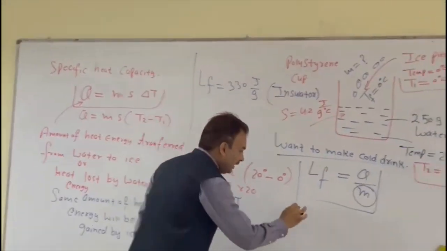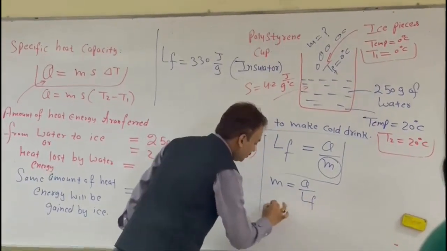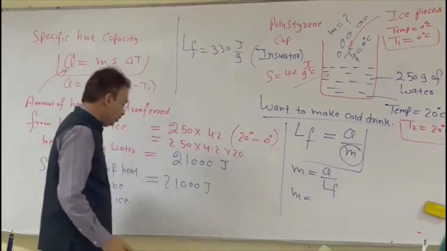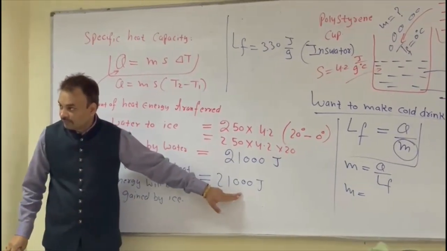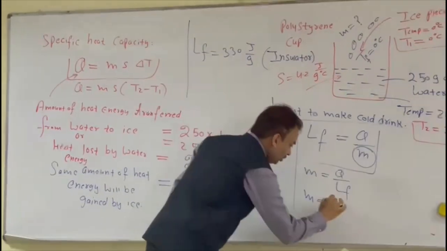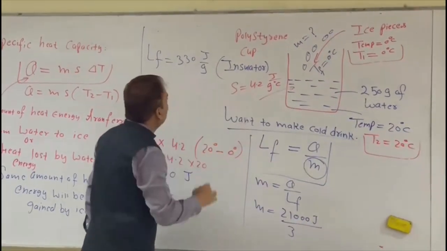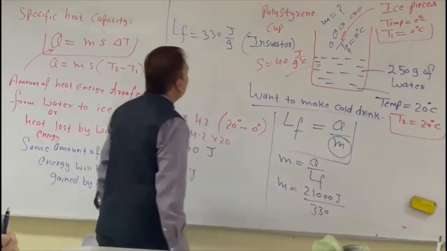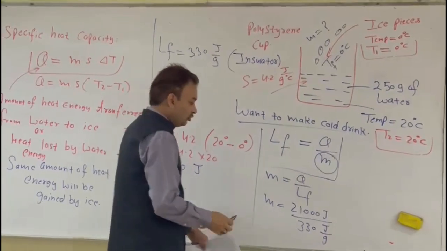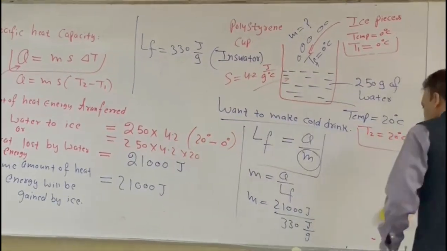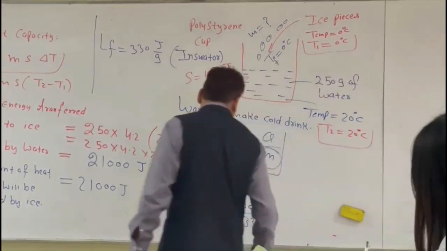So we can calculate M. So M will be equal to Q by LF. Q is from this 21,000 joule, right? So Q is 21,000 joule and LF is given 330 joule per gram. So joule and joule cancel, so we will get the mass in gram.